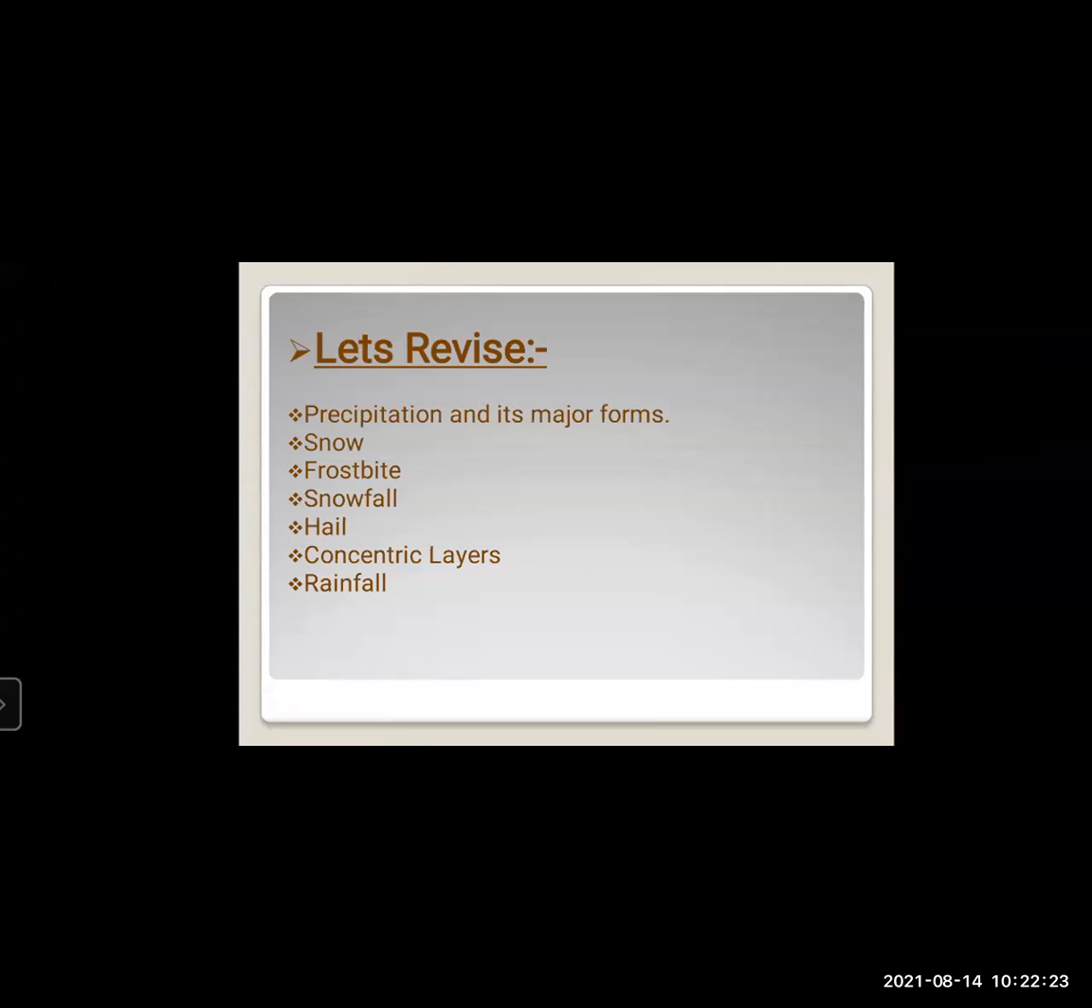Then we have studied about the rainfall, the third major form of precipitation, that is rainfall. How the rainfall occurs, how it forms.